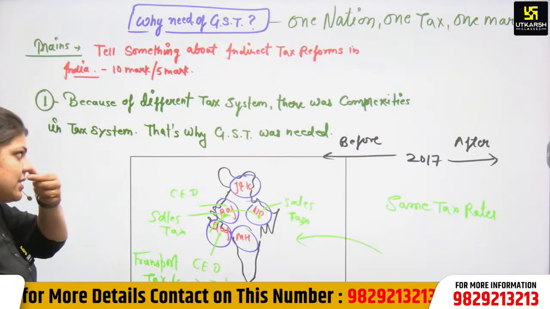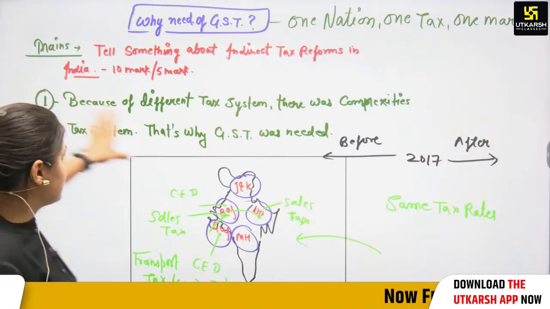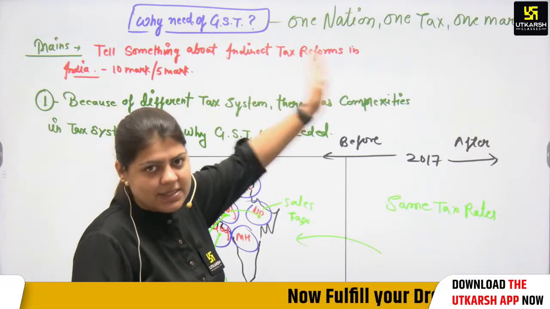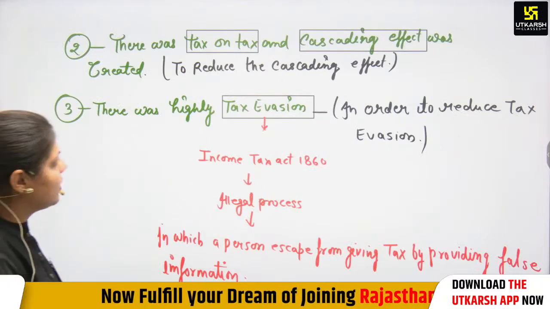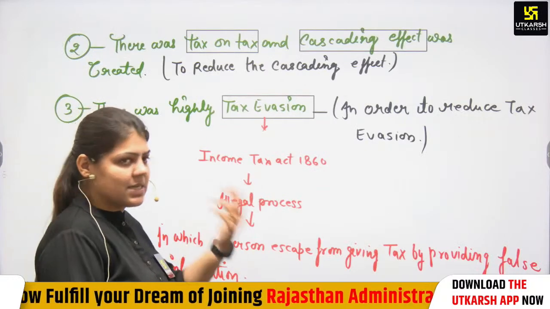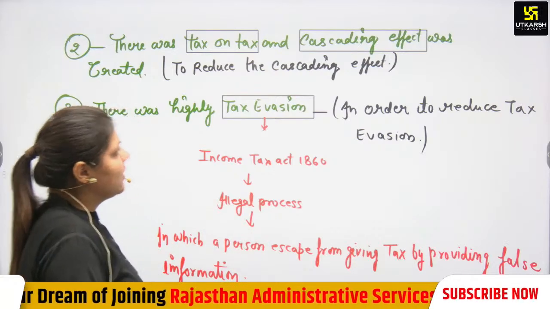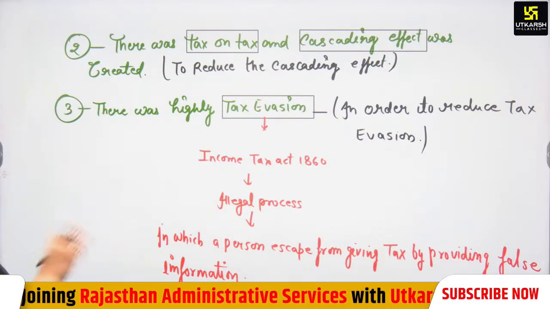Why was GST needed? We have discussed here that because of different tax systems, there were very complexities in the Indian tax system, so GST was needed. Again, there was tax on tax, and the cascading effect was created in the Indian tax system. And to reduce the cascading effect, GST was needed.